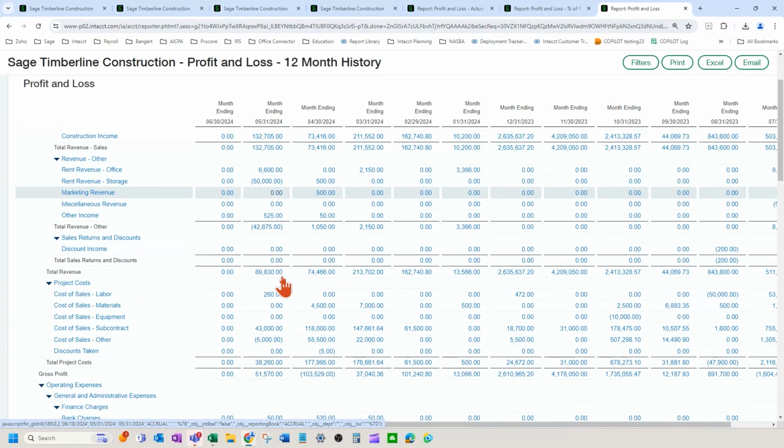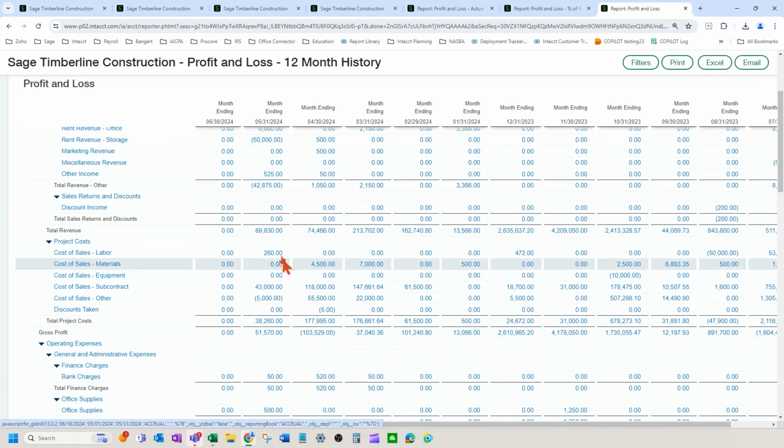Awesome. Also, in your cost of sales area, this is going to be your AP bills, your payroll, your equipment costs, things that come in from subcontractors when they invoice you. So that is this area here. The gross profit is what you are making on your jobs.